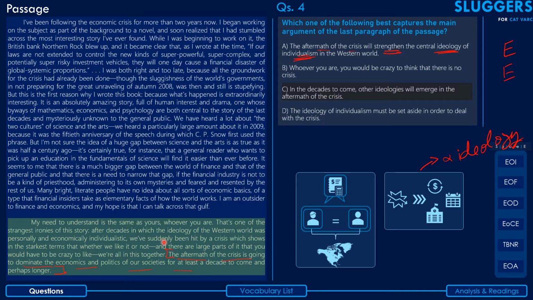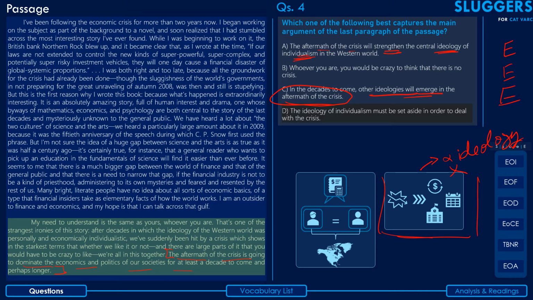That's where he talks about the ideology. Nowhere else in the paragraph does he talk about ideology, and in fact, nowhere else does he talk about the emergence of any ideology, right? And moreover, the relevant part is the aftermath of the crisis part. Again, there is no mention of ideology anywhere here. So this is again definitely an option that can be easily eliminated.